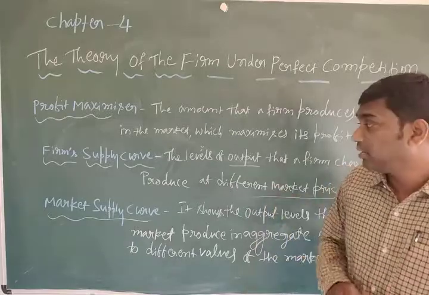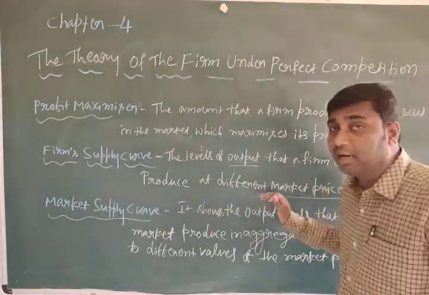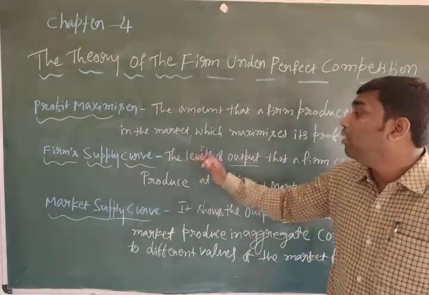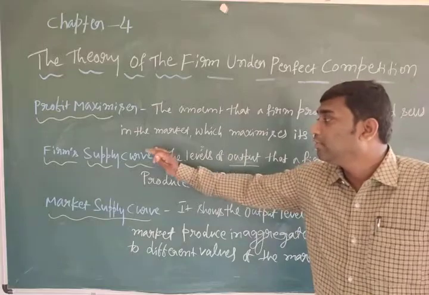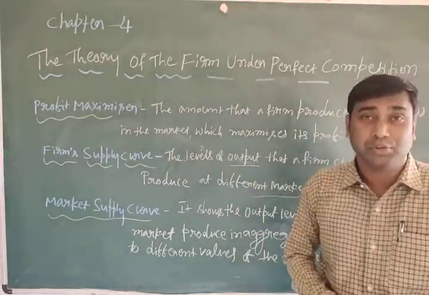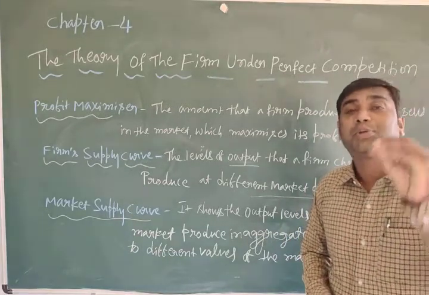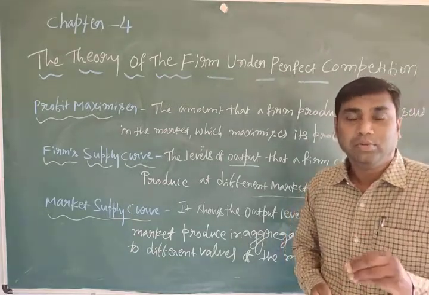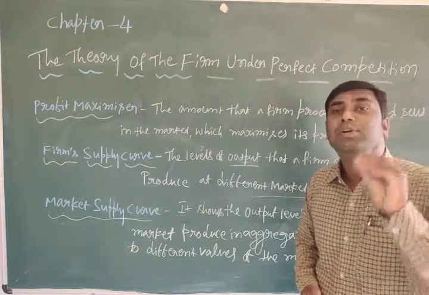At different market prices, how much to produce, that is shown by the supply curve. Actually, in this chapter we have to understand how the firm decides how much to produce.